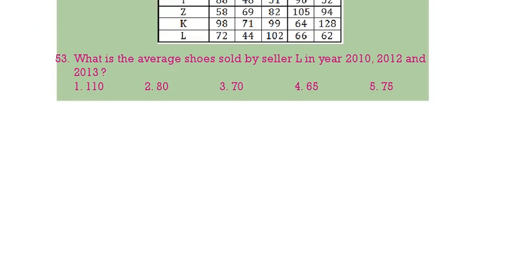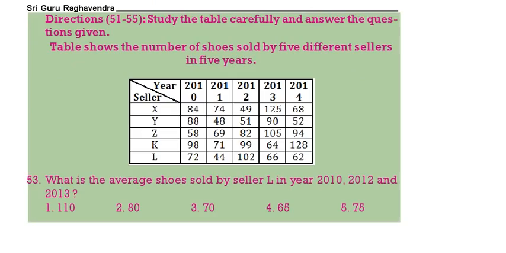Next. What is the average of L in 2010, 12, 13? L 2010, that is 72. 12, that is 102. Then 13, that is 66. So we are going to get 240. We want the average, that will be equal to 80.